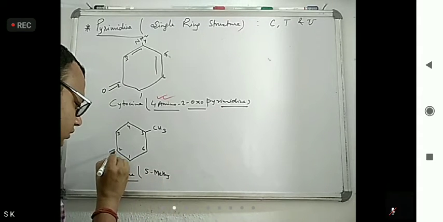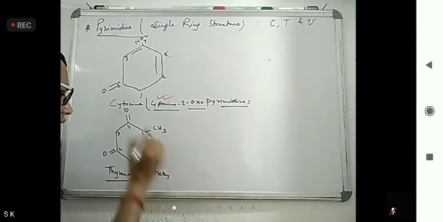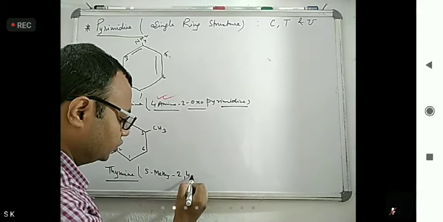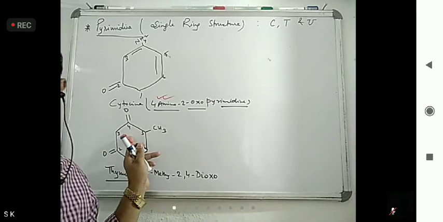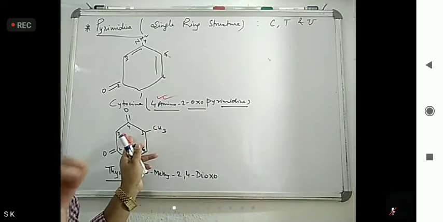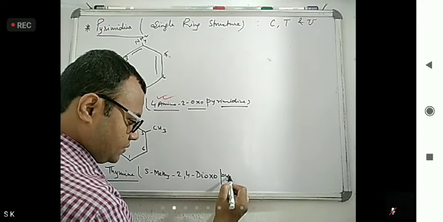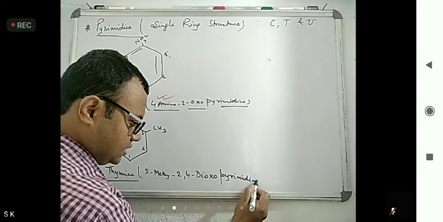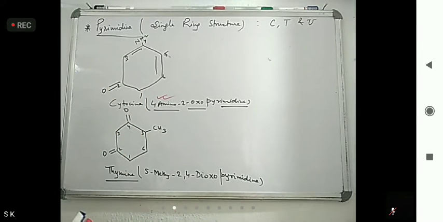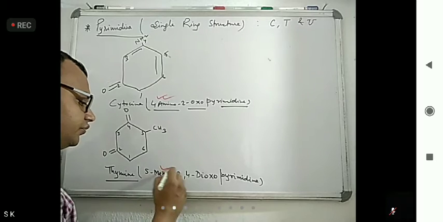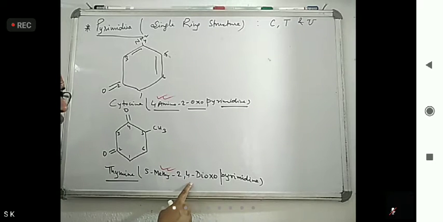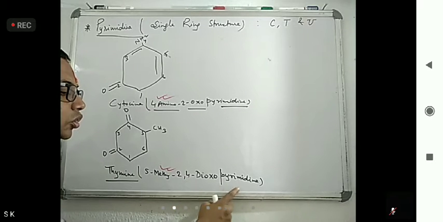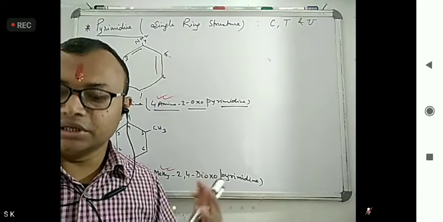2,4-dioxo. So 5-methyl-2,4-dioxopyrimidine. 2,4-dioxo means number 2 containing oxygen, number 4 containing oxygen, pyrimidine. So what is the chemical name of thymine? 5-methyl-2,4-dioxopyrimidine. This is thymine.